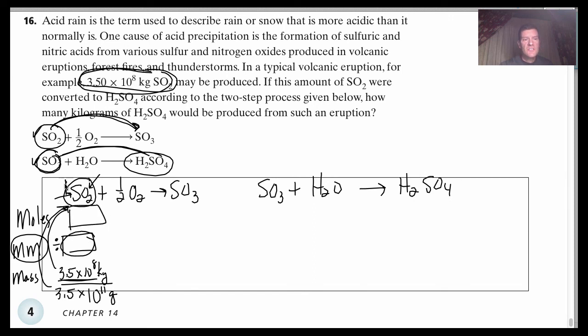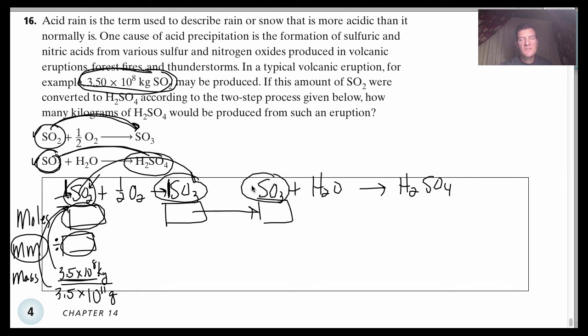Then you'll notice it is a 1-to-1 ratio here. This number of moles right here is going to be the same for this number of moles. Okay? That's for the first reaction. Then you steal that number of moles for the second reaction. It's the same formula. See that? SO3. And you take this, and now it is a 1-to-1 ratio here as well, and you're going to have the same number of moles there.